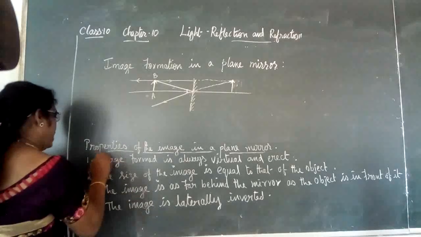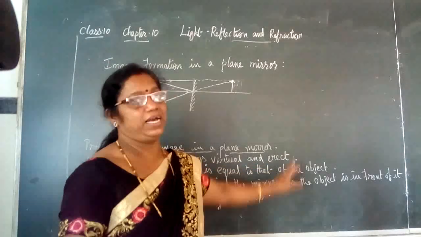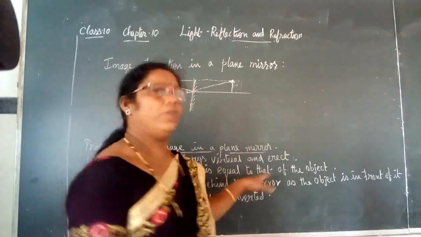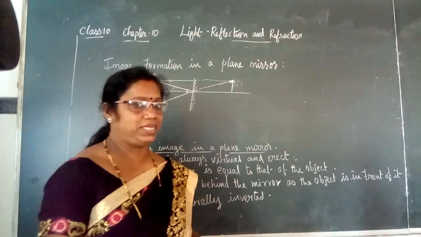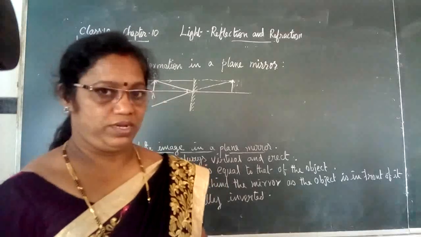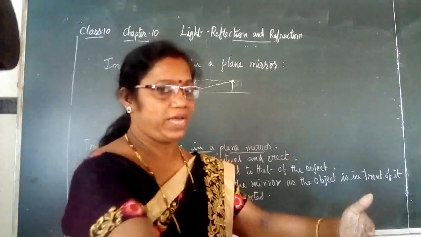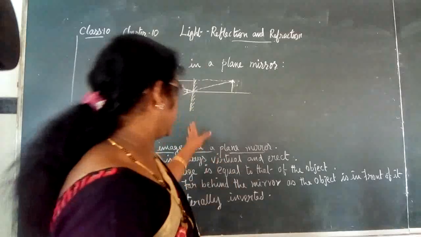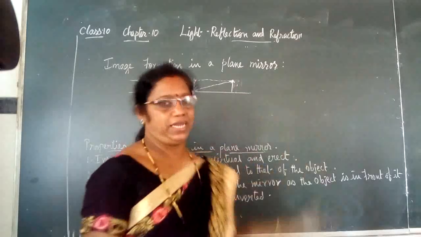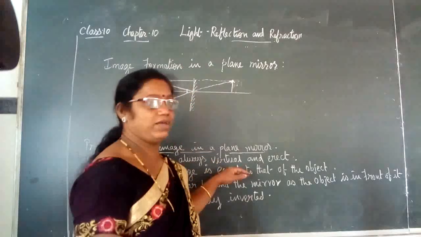First, the image formed in a plane mirror is always virtual and erect. We have two new words here. What is meant by virtual? The image which you cannot catch on a screen. Your shadow falls on a screen, so if you keep a screen, you can catch your shadow on it. But this image you cannot catch on any screen, you can only see it inside the mirror. Hence we call it a virtual image.